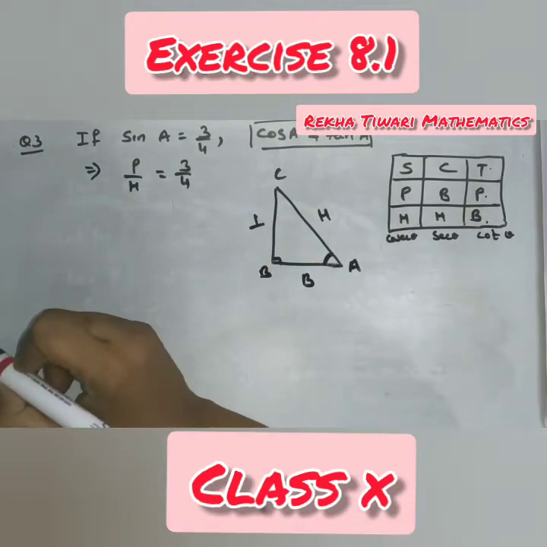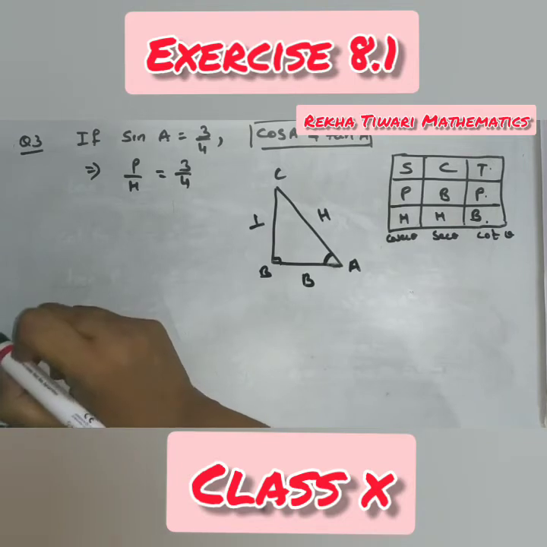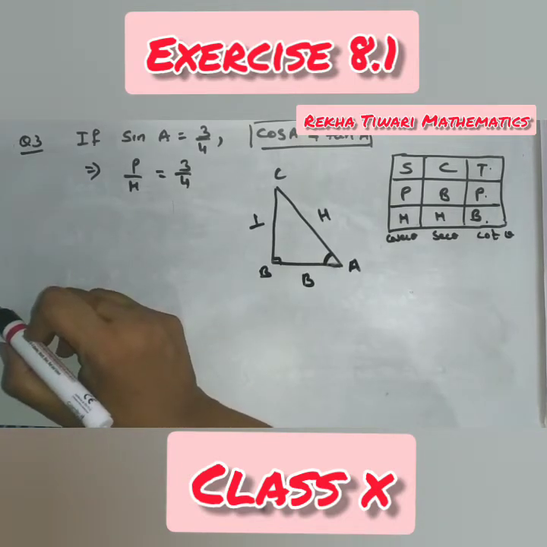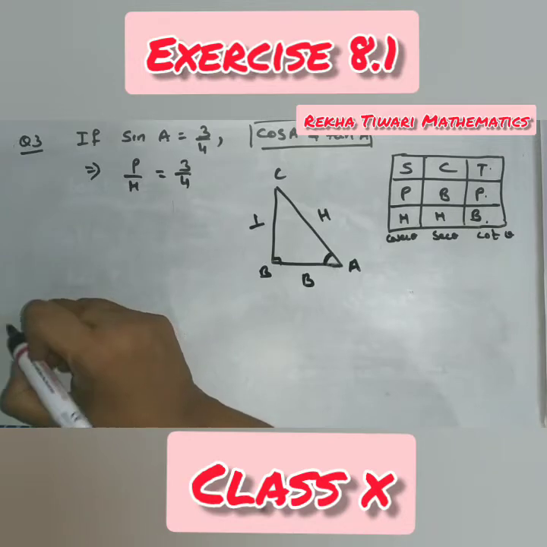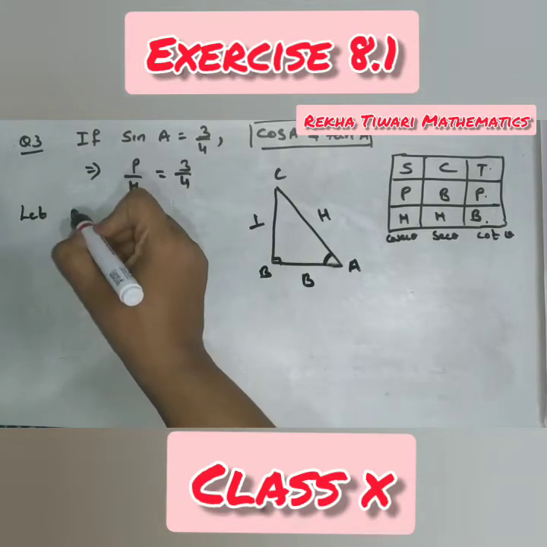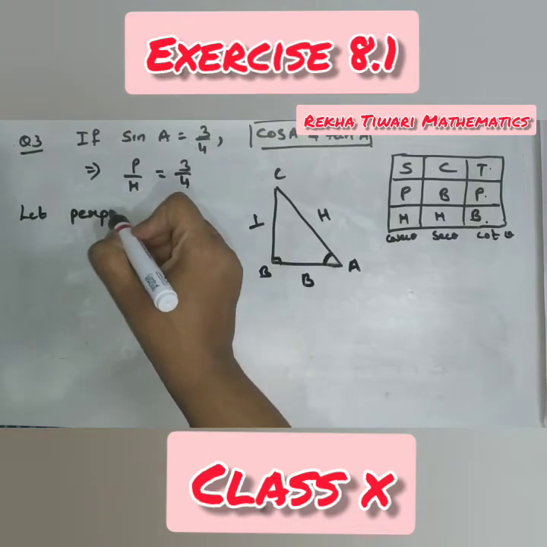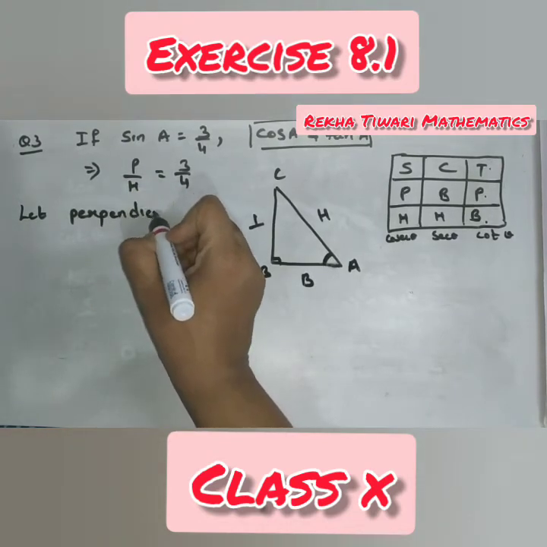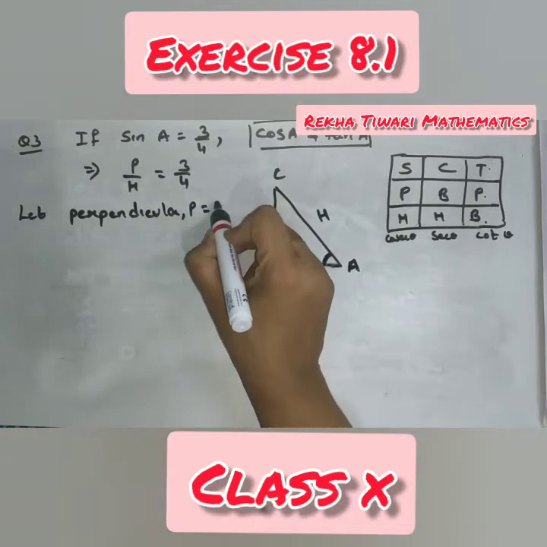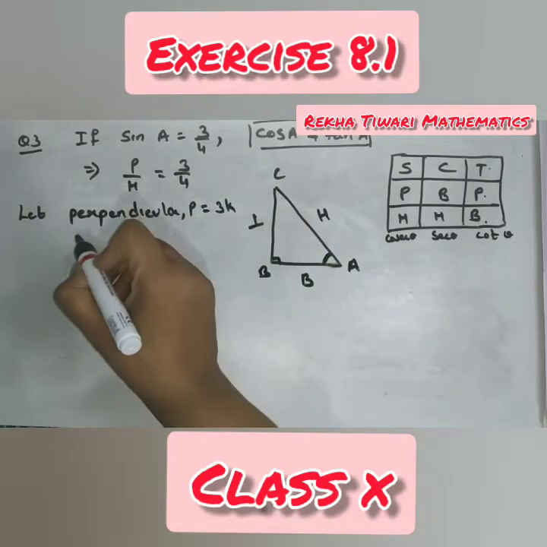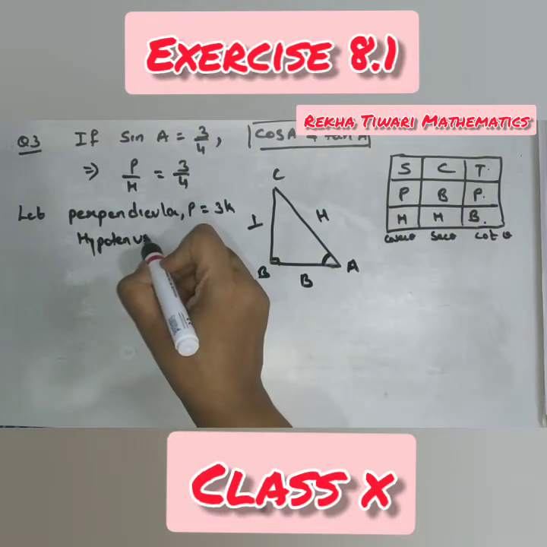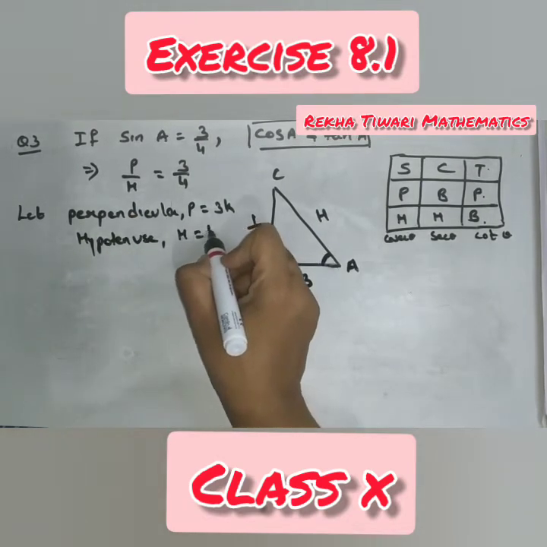And you know that if anything is given in the ratio, it is not the accurate value. You have to assume this with some variable. So let perpendicular P is equal to 3K and hypotenuse H is equal to 4K.